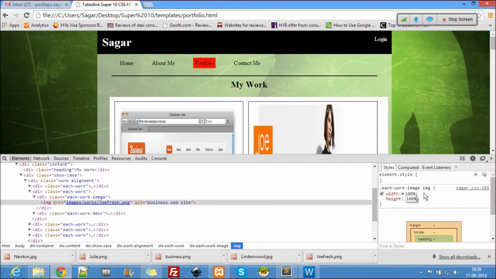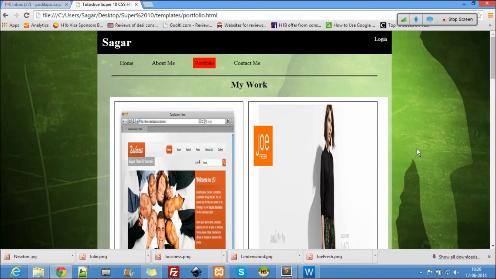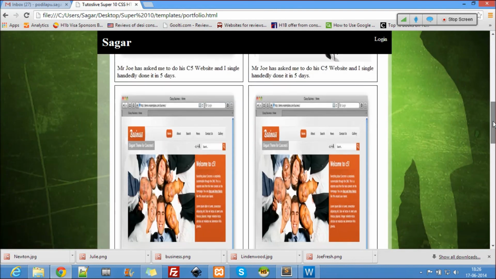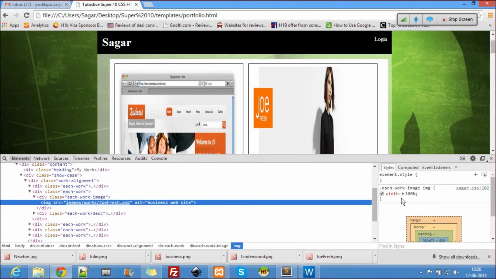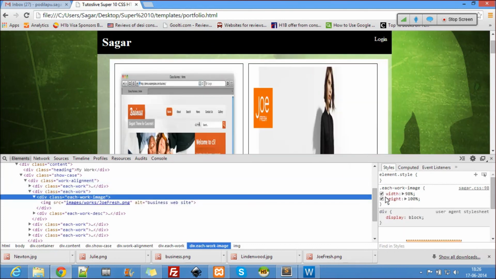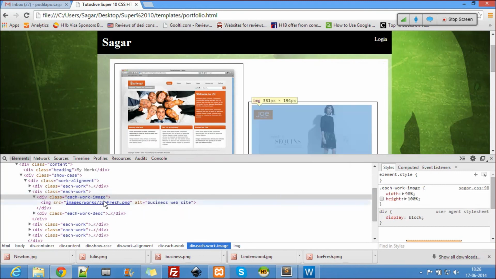Okay, if you say height 100%, now it gets touched like this. To avoid that, instead of this 100%, just try it on the image.